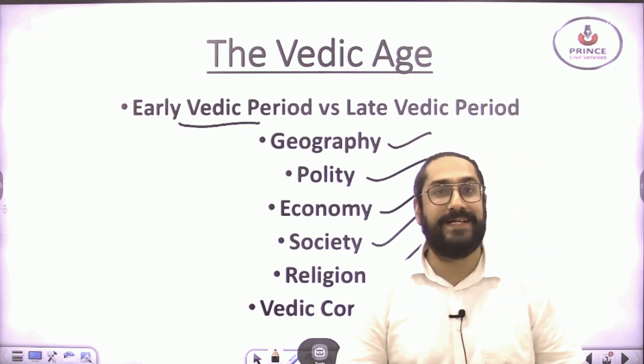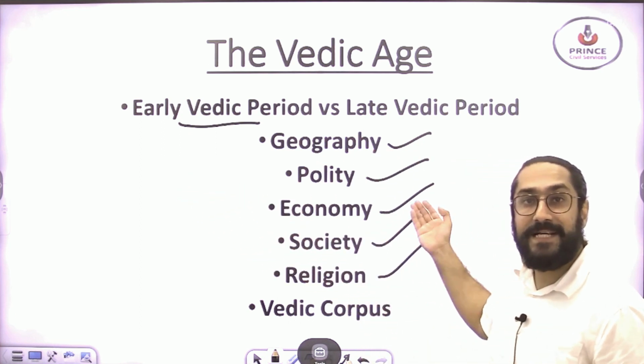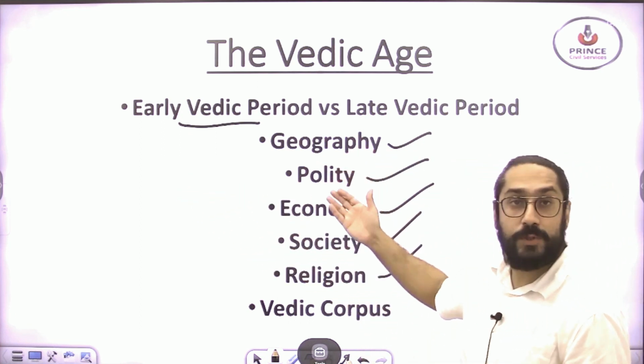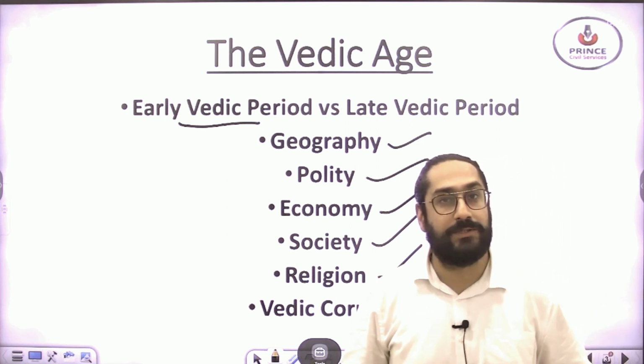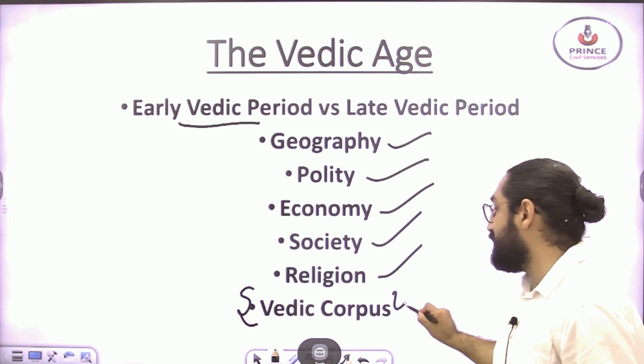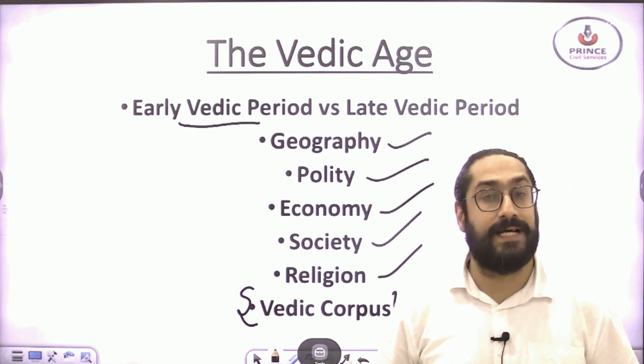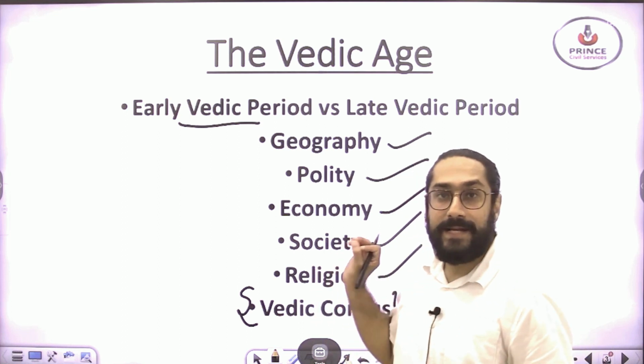So whenever you read this chapter, compare the early Vedic period with the late Vedic period in terms of geography, polity, economy, society, religion, and also learn about the Vedic corpus, that is the Vedas. You have the Brahmanas, Aranyakas, Upanishads, and so on. So please keep this in mind.